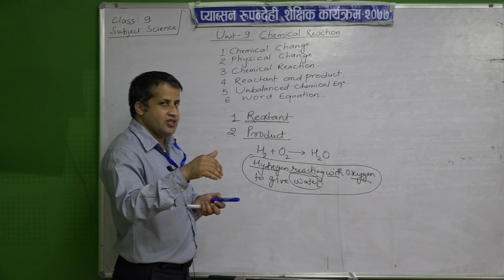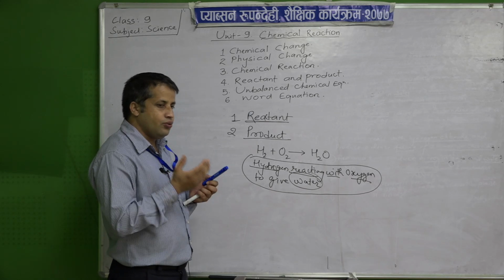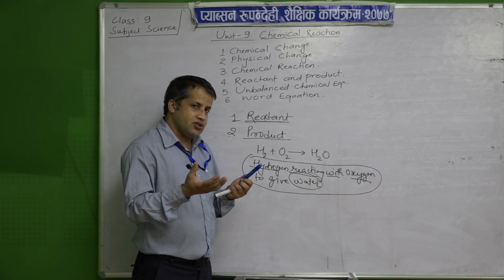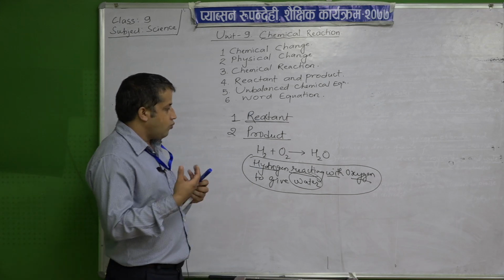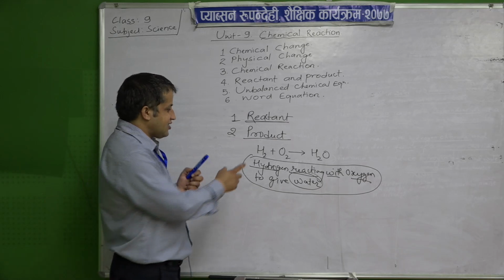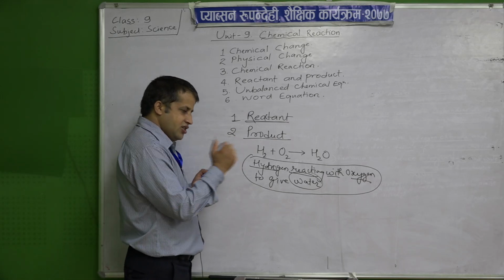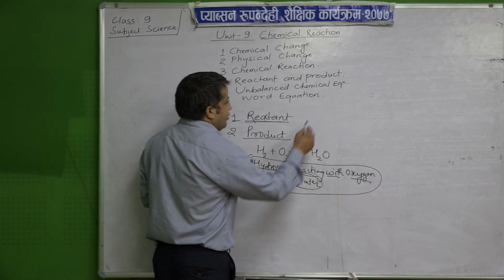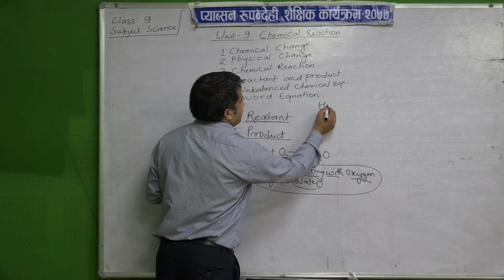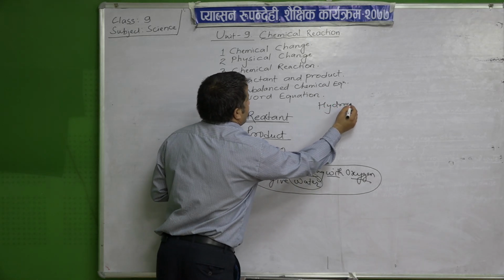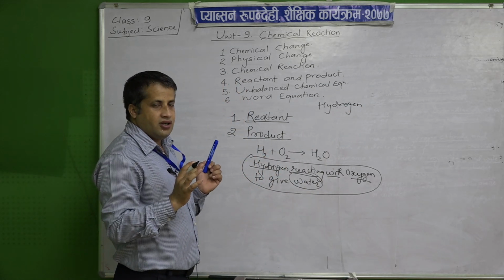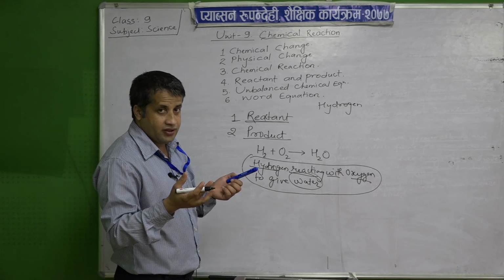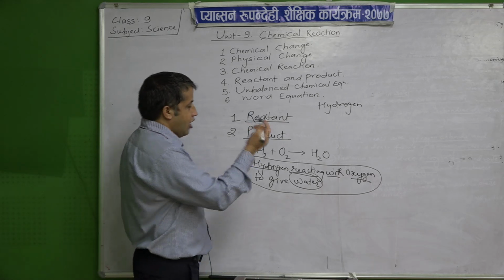The same chemical change we can write in short by using words, to make that chemical change understandable, in an easy manner. So how do we write?